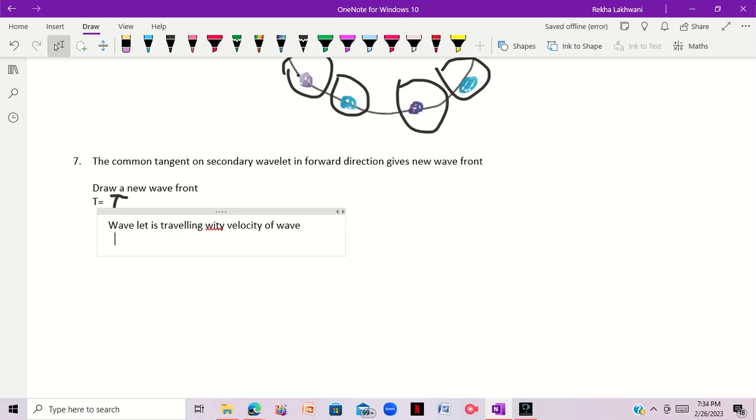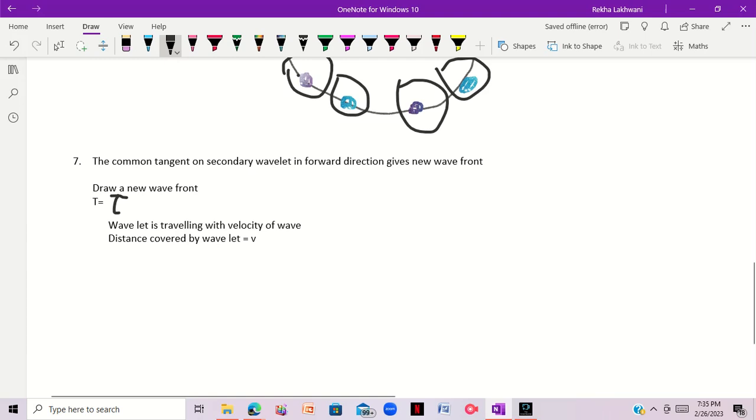So, the distance covered by the wavelet. What is the distance covered by the wavelet? It will be equal to v multiplied by tau, because tau is time.